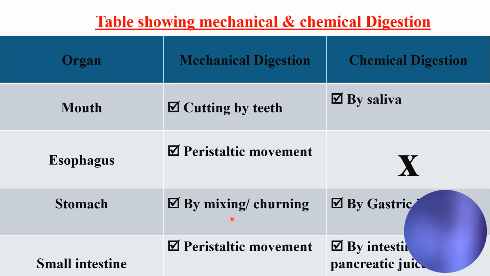They are happening because whenever the food passes into the stomach, it is mixed. This helps in the digestion, the mixing of food with the gastric juice, so that the food will break down. So this is the list of chemical and mechanical digestion in the digestive system.